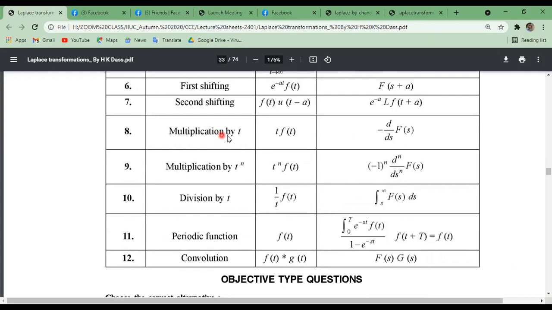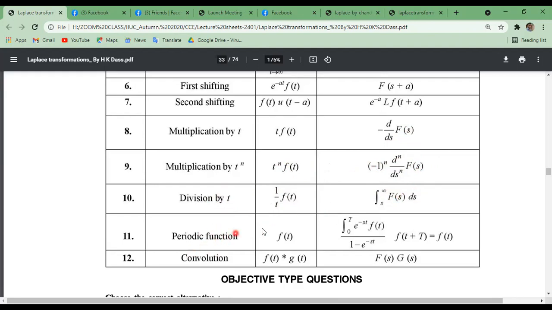Property 8: multiplication by t with any function. The Laplace transform of t into f of t can be written as minus d/ds of F of s. And multiplication by t to the power n, t to the power n f of t, has Laplace transformation minus 1 to the power n times the nth derivative of F of s with respect to the parameter s. Now division by t: the Laplace transformation of 1 by t into f of t can be written as the integration from s to infinity of F of s ds.